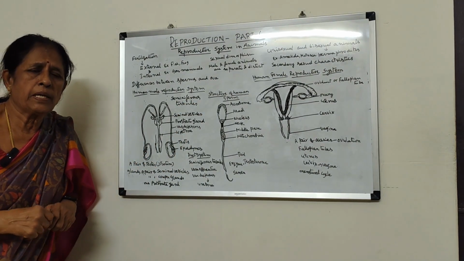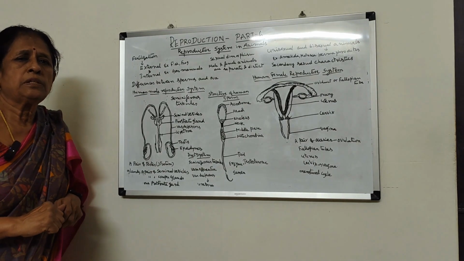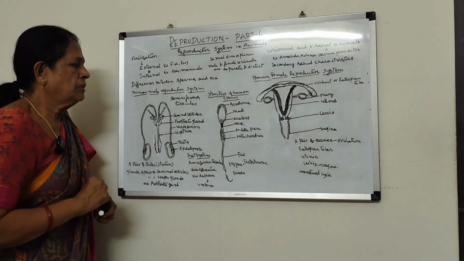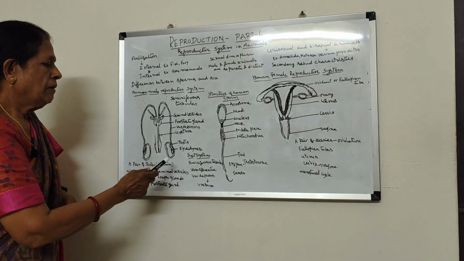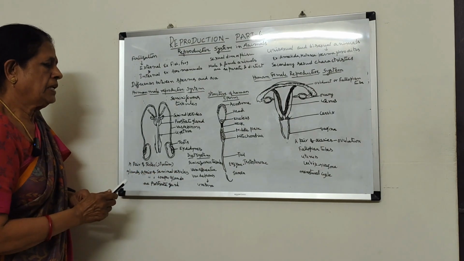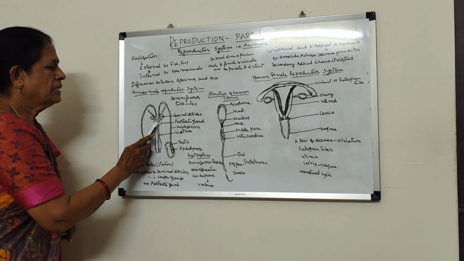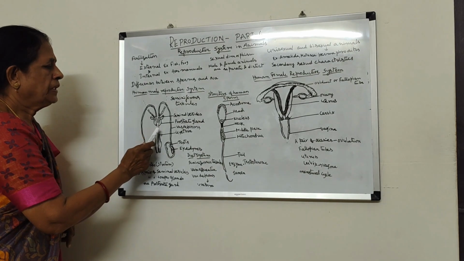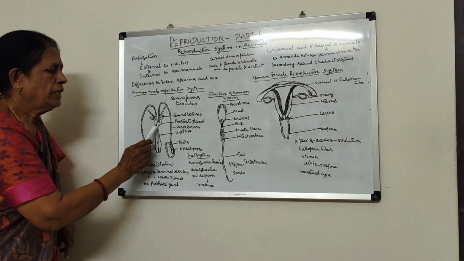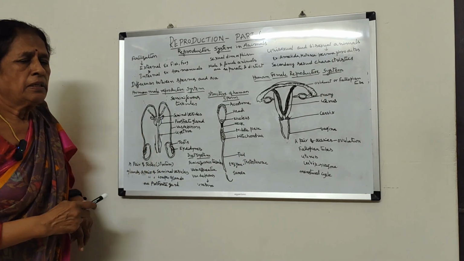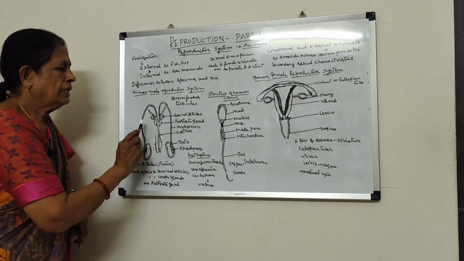These sperm mother cells are diploid in their condition, and they undergo meiotic cell division and produce a large number of sperms. The sperms present in the seminiferous tubules are collected by vasa efferentia, and then they pass through the vas deferens, and then they join with the ureter and enter into the penis, urethra, and they are sent out of the body along with the urine. These are the ducts.